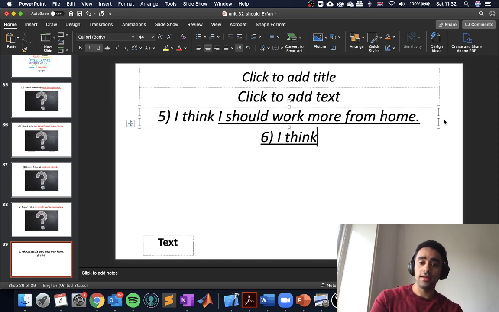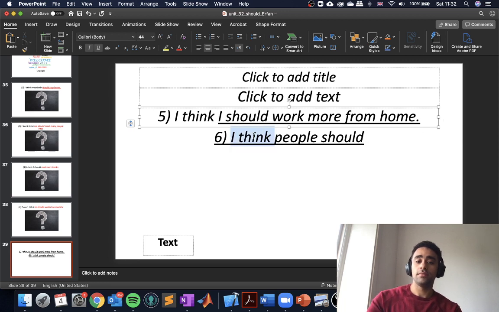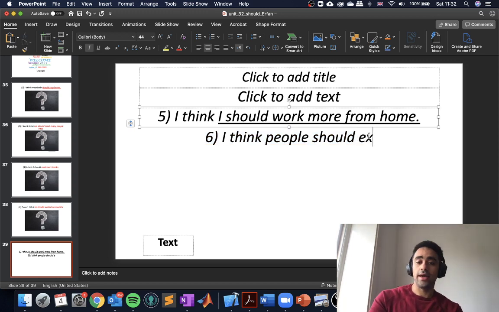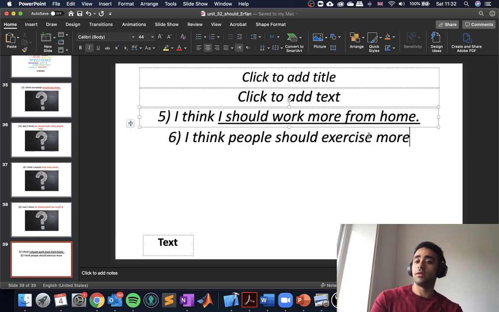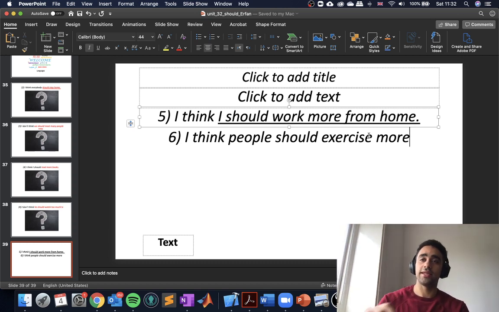I think people should exercise more. Since we are staying home a lot, maybe it's a good idea to go outside and exercise for a bit and then come back, but try not to meet so many people.